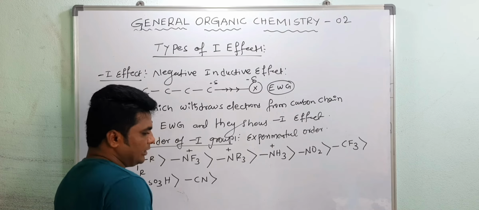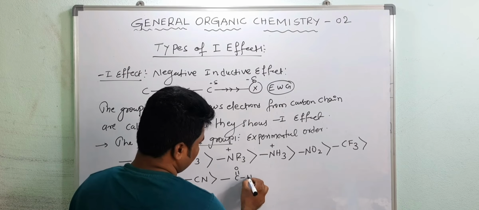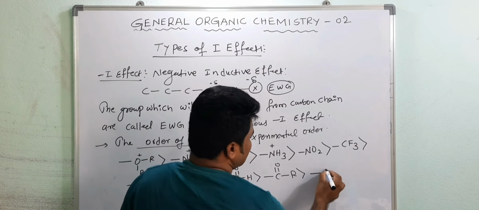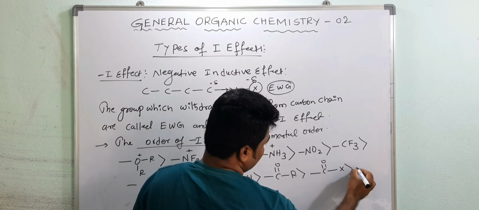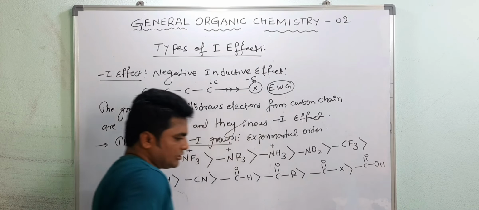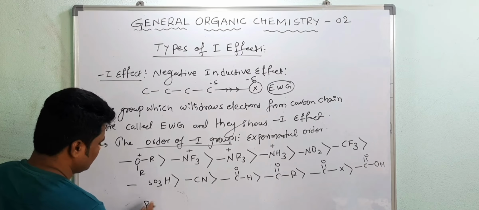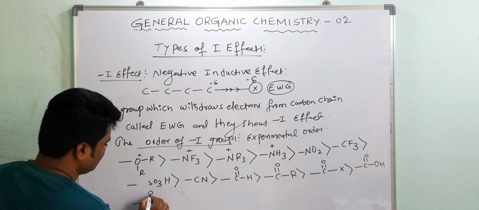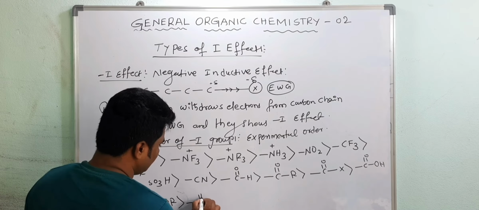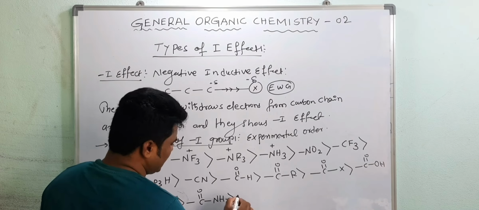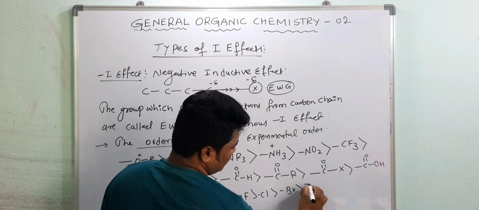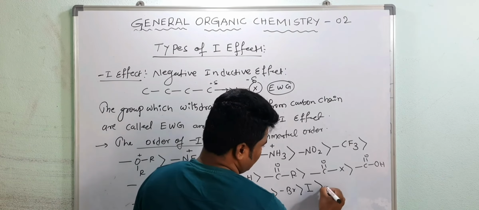Then aldehyde, then ketone, then acid chlorides, that is acid halides, then carboxylic acid, then ester, then amide, then the halogens: fluorine, chlorine, bromine, iodine. After this one, your OR.